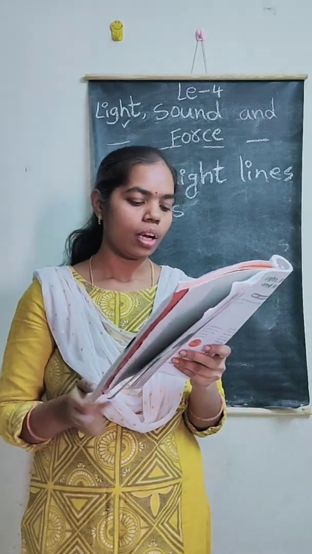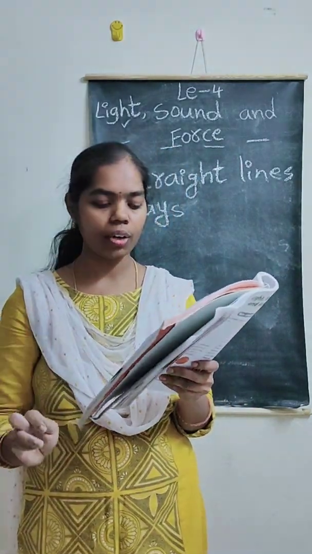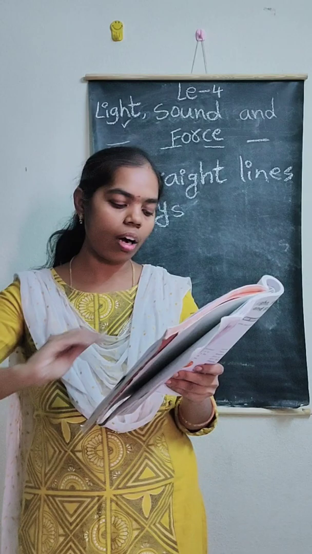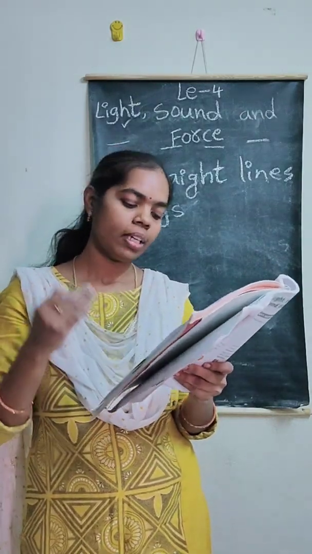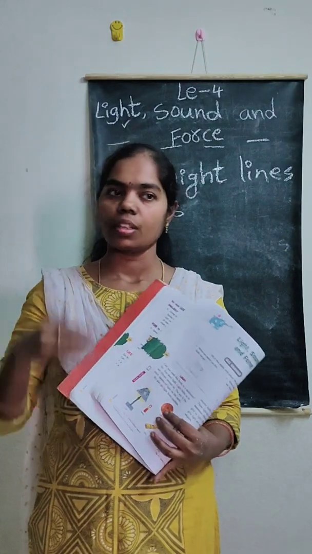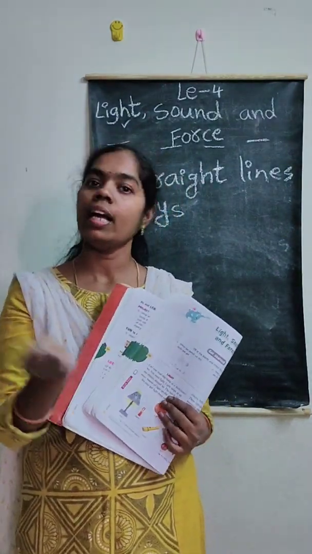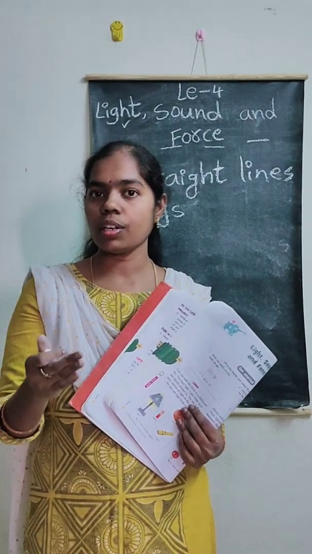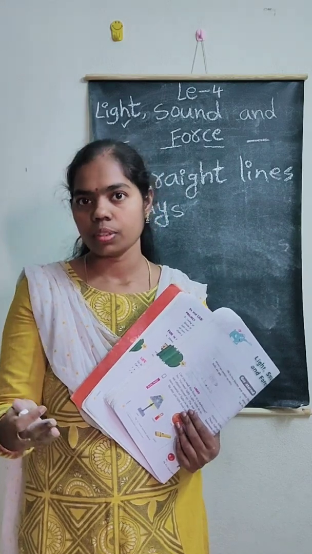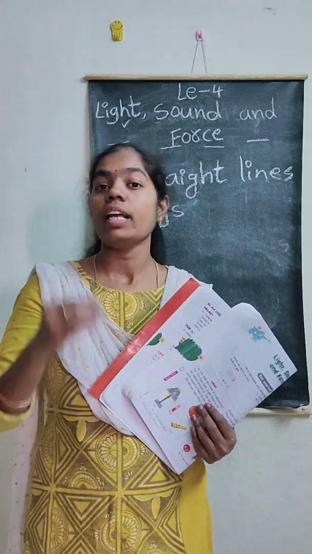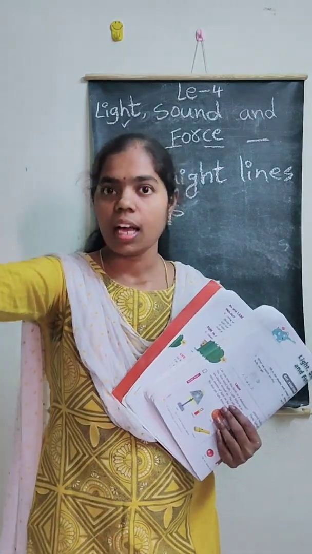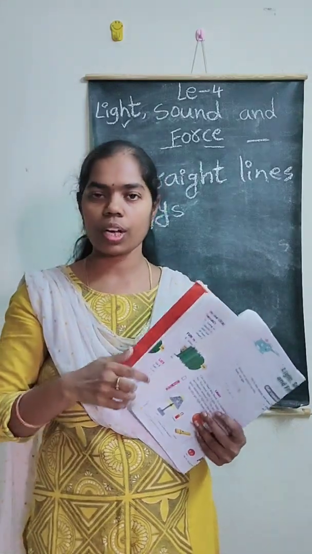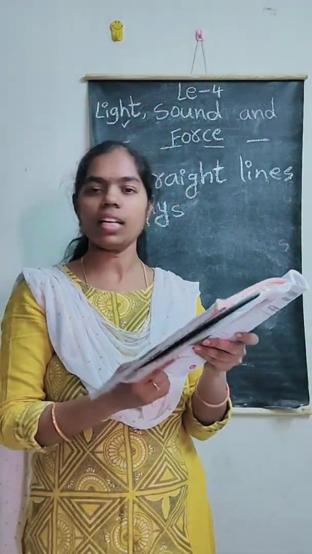See, experiment 1. Go out in the sun to observe your shadow at different times of the day. At what time of the day is your shadow the longest? At what time is it the shortest? If you go in the sun in the morning, in the afternoon, as well as in the evening, then you can observe your shadow. You can do this experiment in the sun.